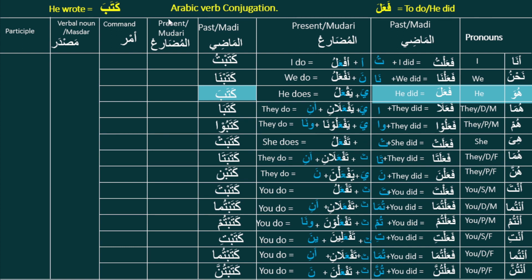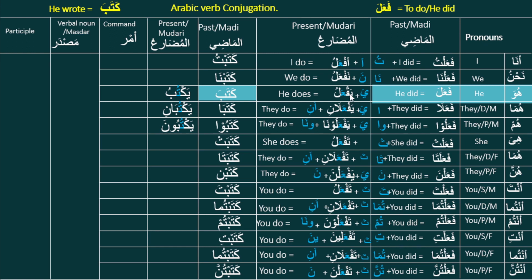So now we will derive the present tense verb for this kataba. Again we will start from the starting point. Kataba will be yaktubu. Here for fa'ala, the present is yaf'alu. And here the present tense of kataba is yaktubu. The only difference is that our formula has fatha on the middle letter in present tense, but this verb kataba takes dhamma on the middle letter in the present tense. The formula has fatha, the new verb is taking dhamma. This is the difference. All other things are the same.